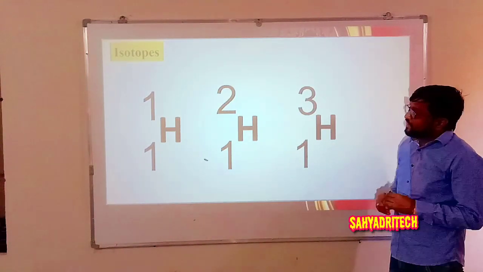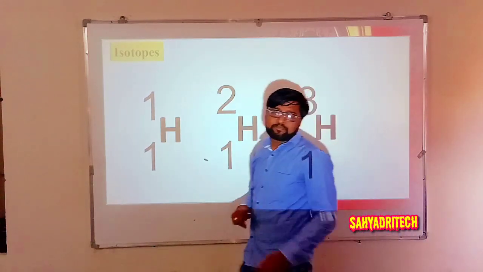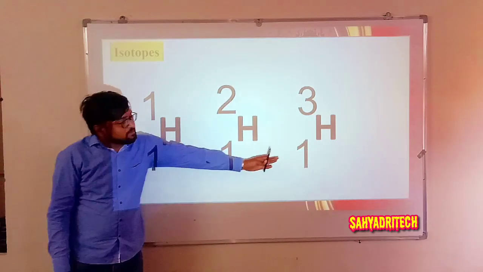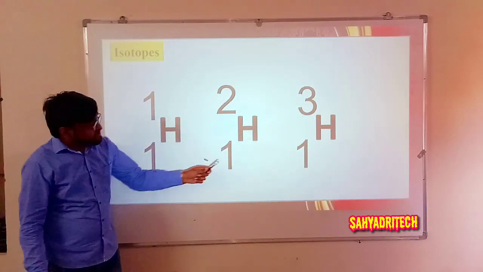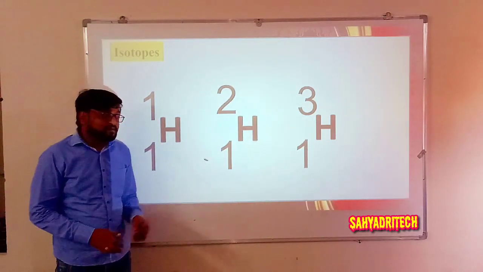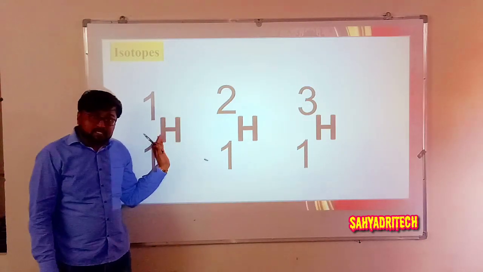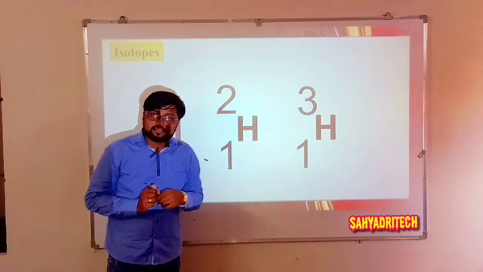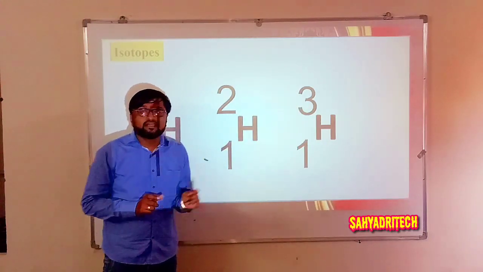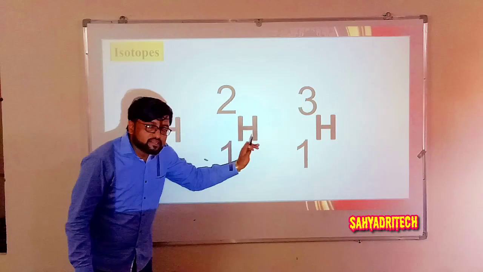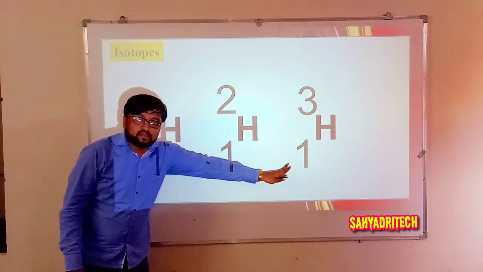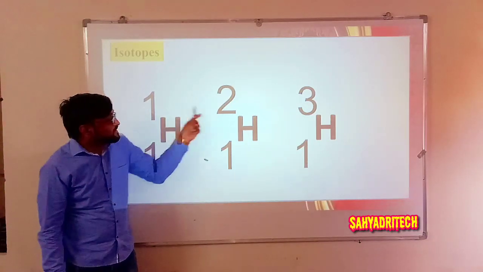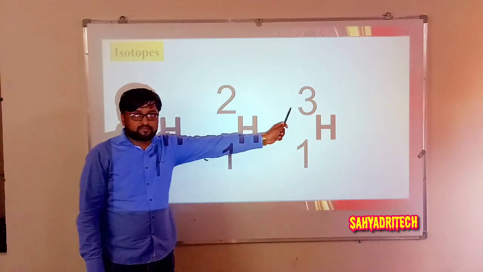Now, when I look at these three atoms of hydrogen, they have the same atomic number, 1 each. But what about mass number? Mass number is different. The first atom has 1, the second has 2, and the third has 3 as its mass number. So these are the atoms of the same element having the same atomic number but different mass numbers.